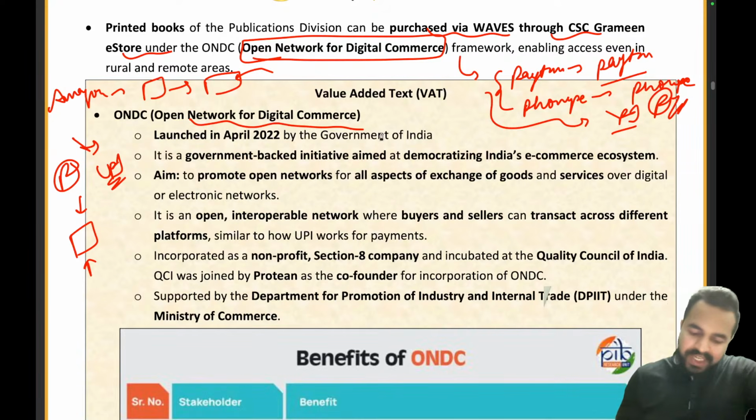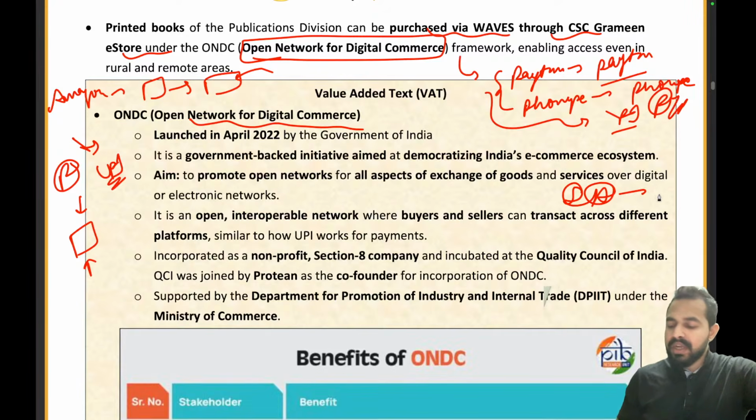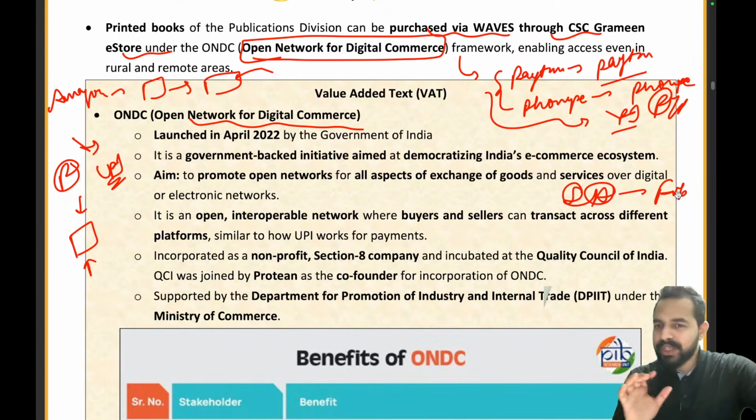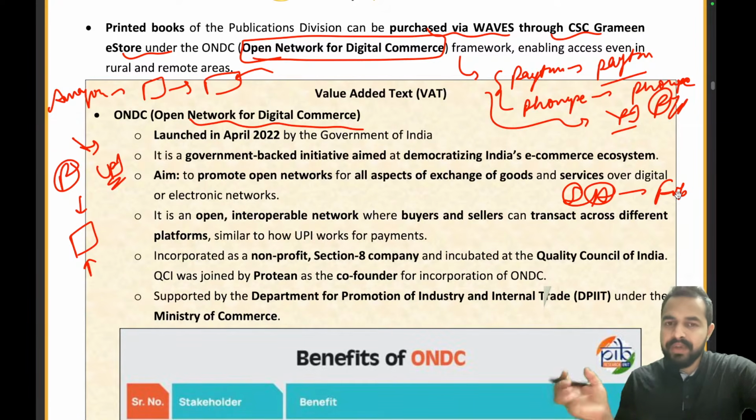With the help of ONDC, a seller on Amazon can sell to a purchaser on Flipkart, and a seller on Flipkart can sell to a person on Amazon. Clear to everyone? That's how it enhances interoperability between the different platforms.